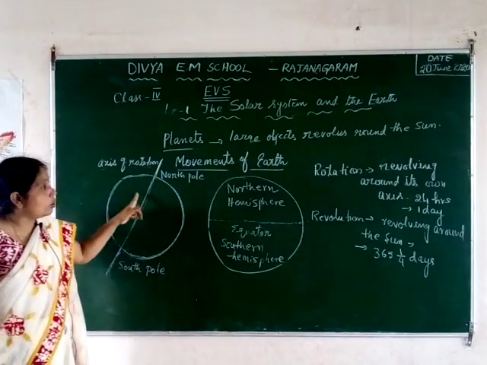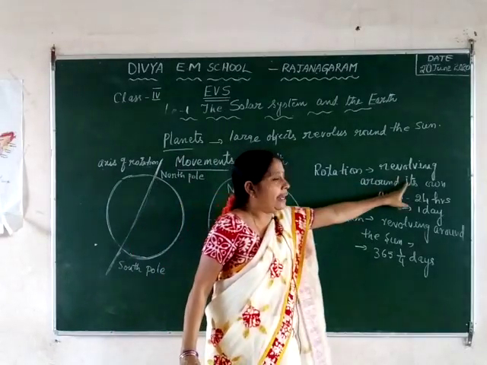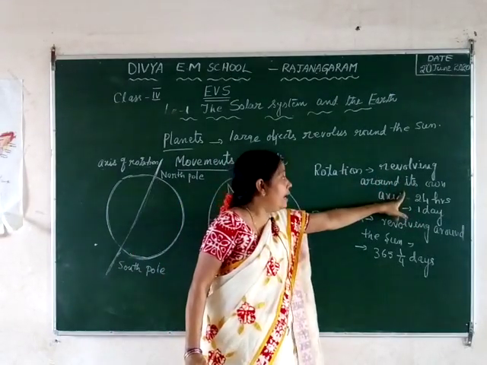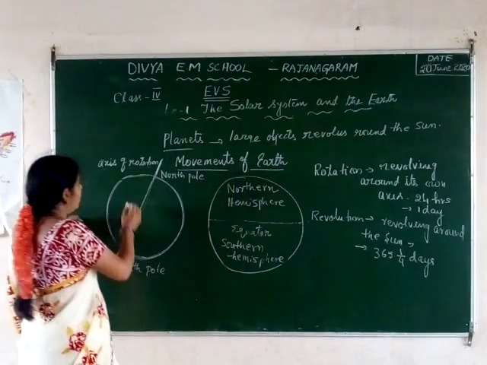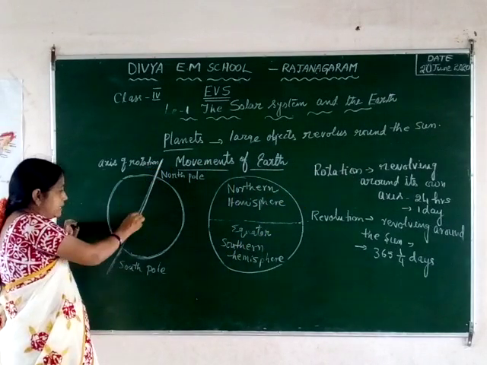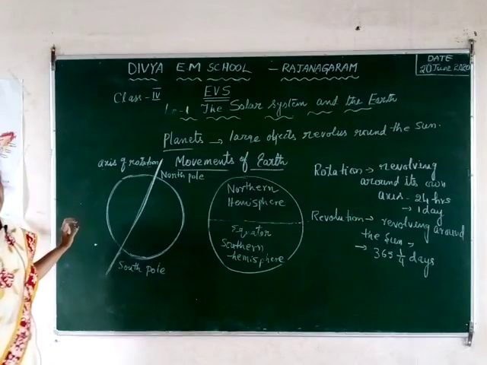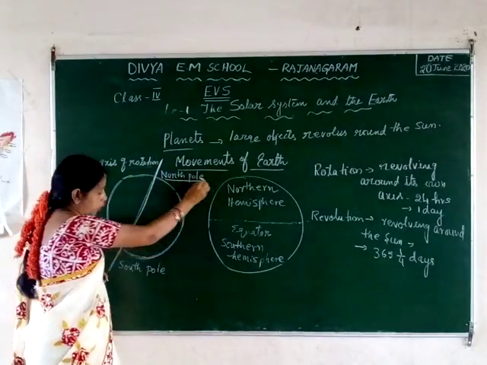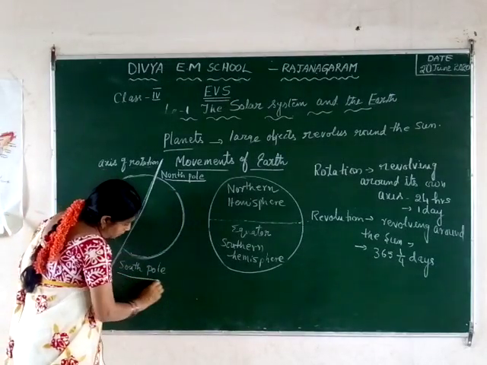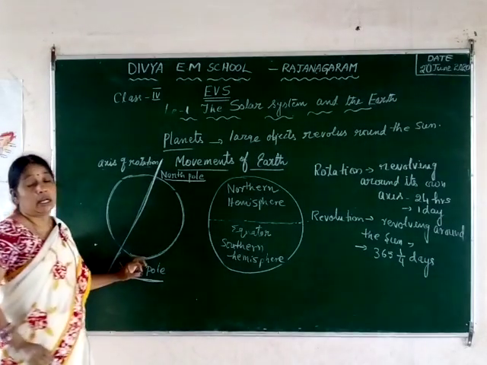On this axis only, the earth moves around itself, which we call the rotation of the earth. Near this, towards the north side, is called the north pole, and towards the south side, the bottom side, is called the south pole.